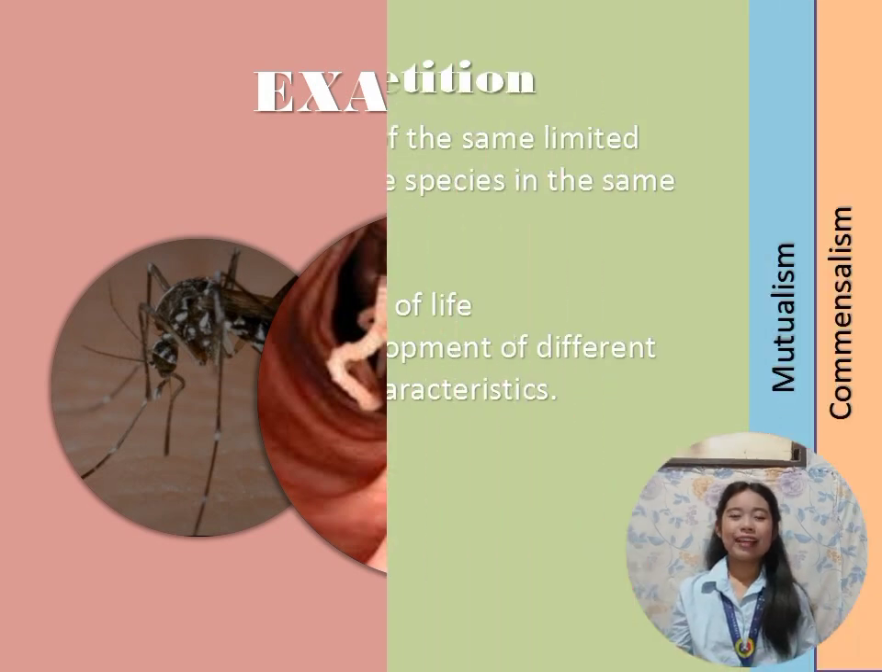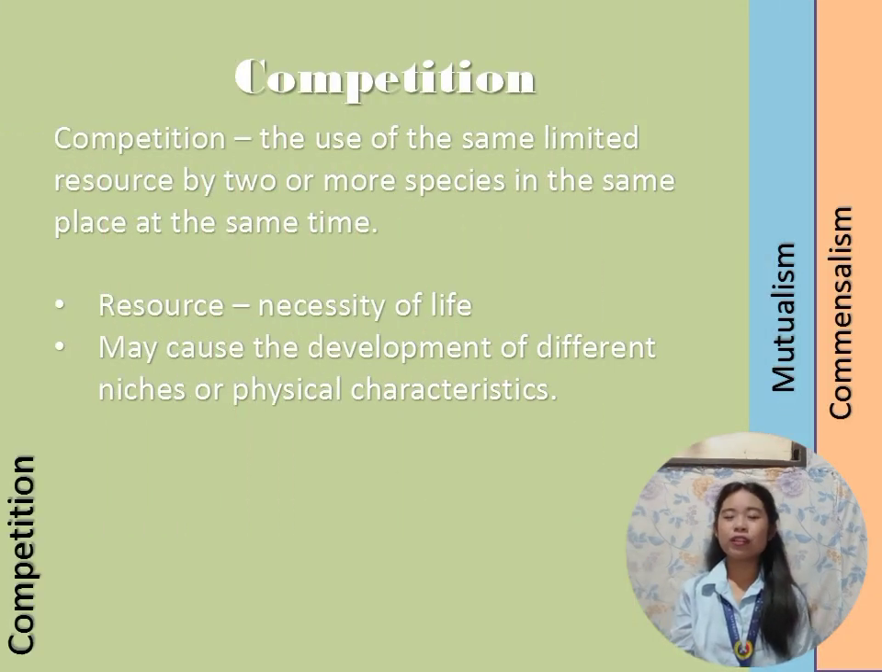Another symbiotic relationship is called competition. Competition is the use of the same limited resource by two or more species in the same place at the same time. Resources are the necessities of life. Examples are food, shelter, and habitat. So, competition may cause development of different niches or physical characteristics. In short, competition may cause evolution of niches or physical characteristics of an organism.